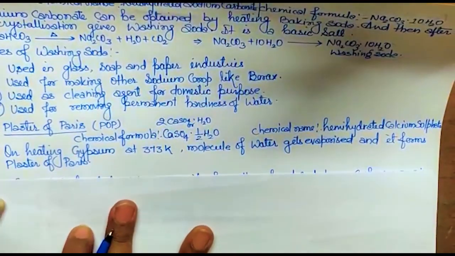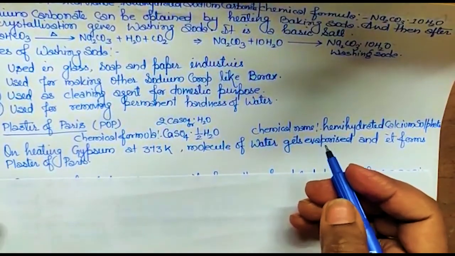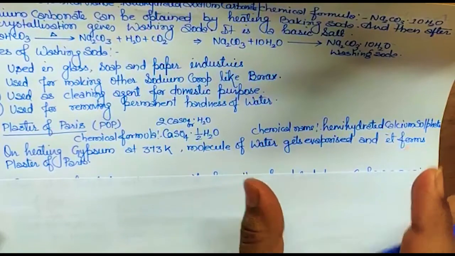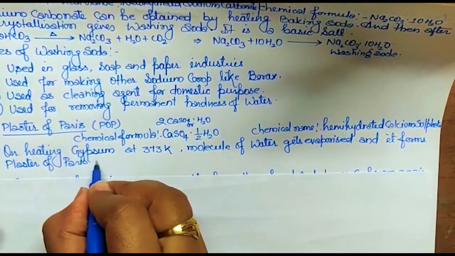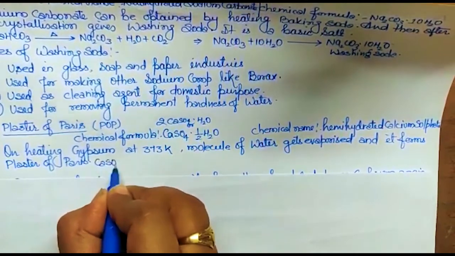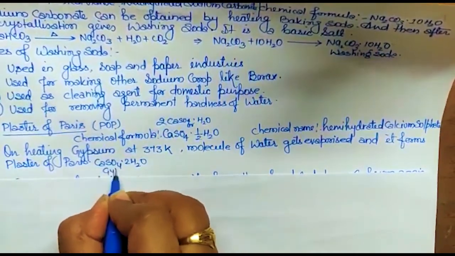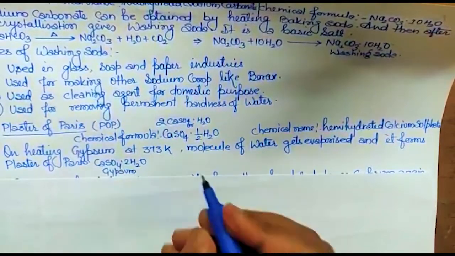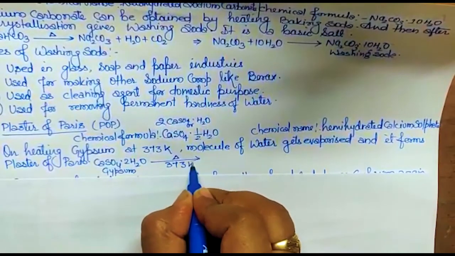So how does it form? On heating gypsum. Now a new word has come, what is gypsum? There are some salts you have to learn as they are. I will tell you on the next page. Here gypsum is CaSO4 dot 2H2O, you have to learn this formula. When this is heated at 373 Kelvin, what will happen?